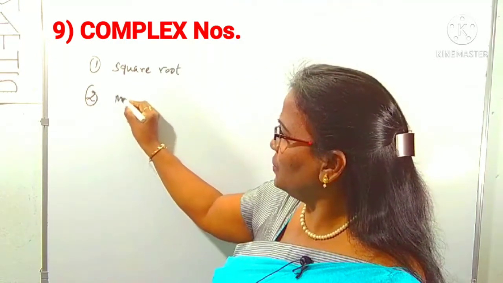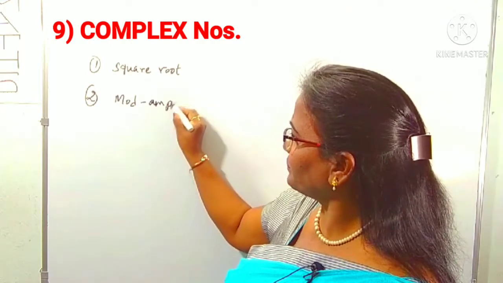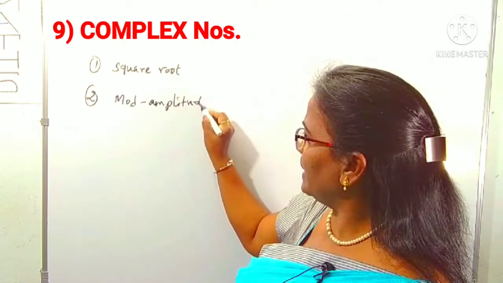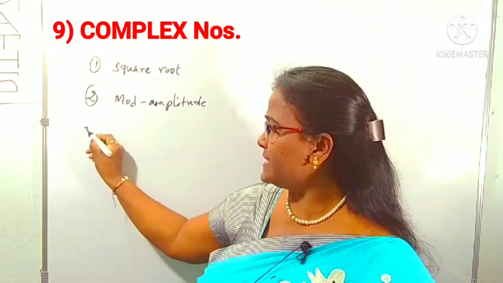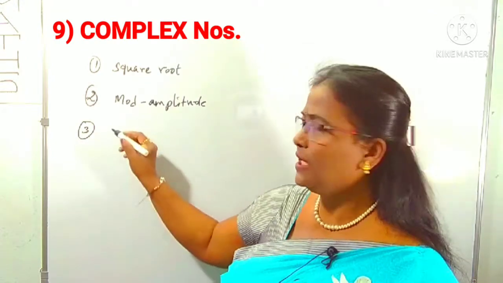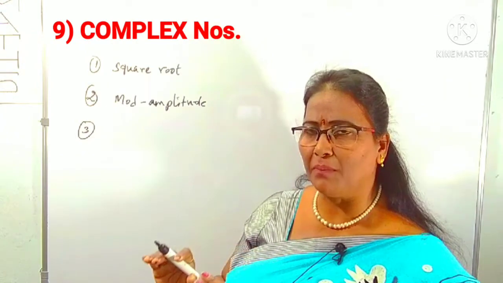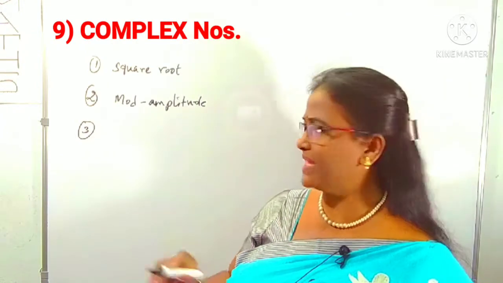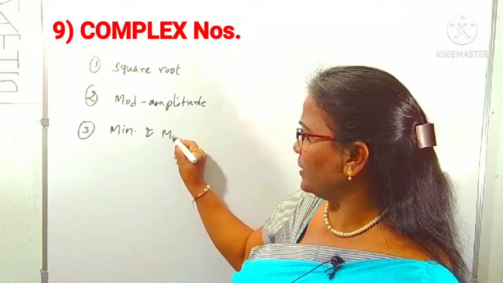You have to know the modulus form, the mod-amplitude form. How can you form the mod-amplitude form of a complex number? And next, you may be asked the minimum or maximum of a complex expression. One result will come, or you may be asked some other complex function's minimum and maximum value.